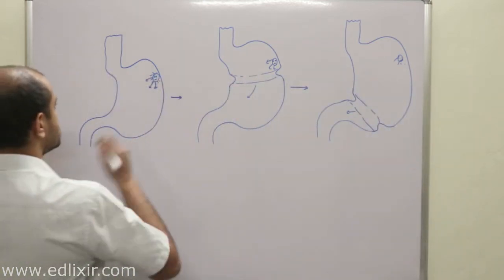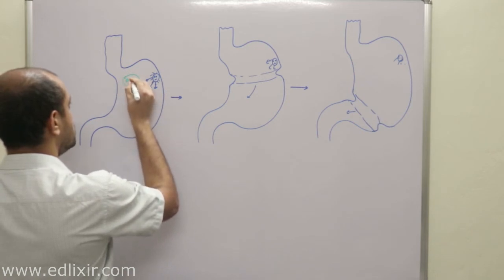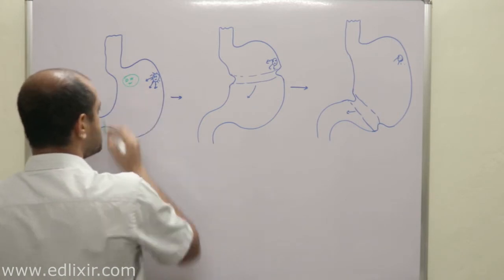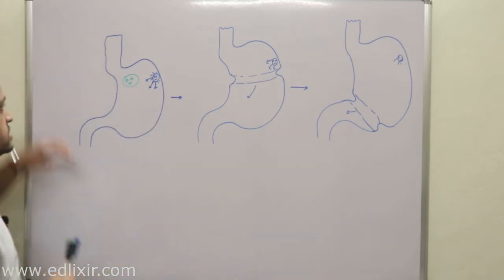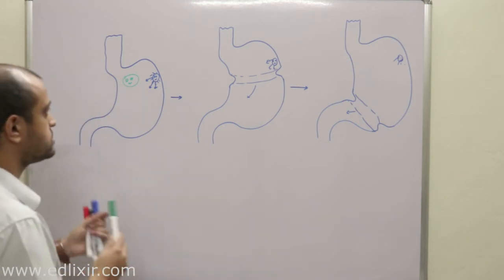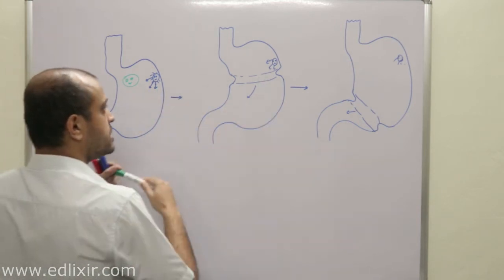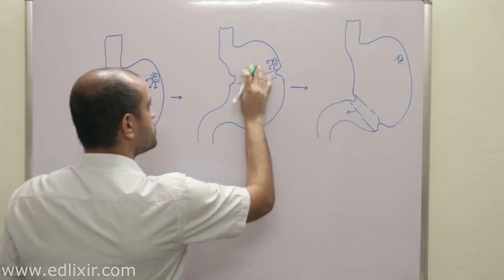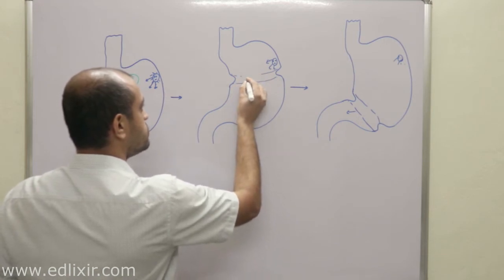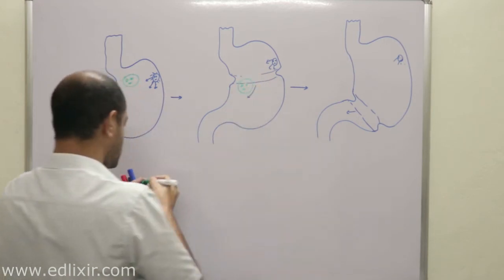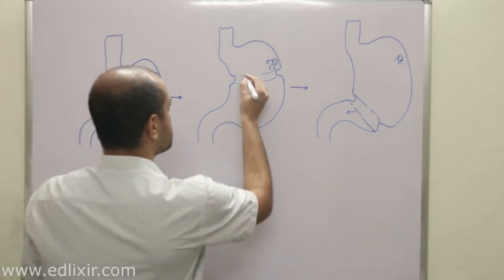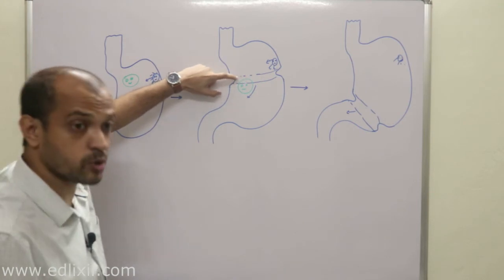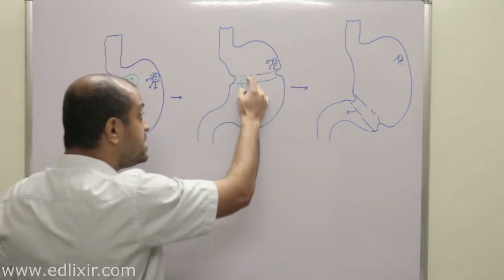Now suppose here is your food particle. When the food particle has just entered the stomach, the ring is now forming, right? Now suppose here is your food particle. You can very well understand that when these waves are at first produced, these waves are behind the food particles.